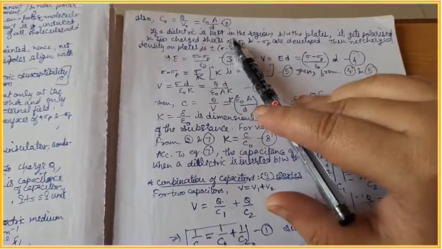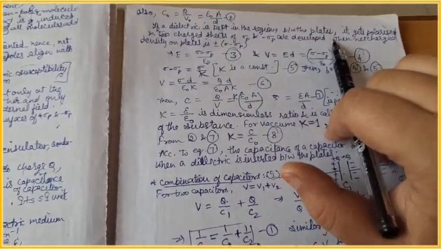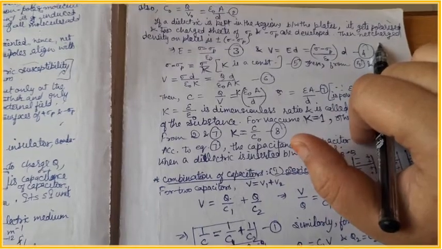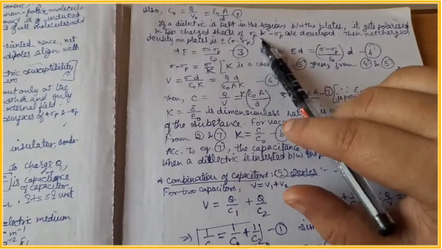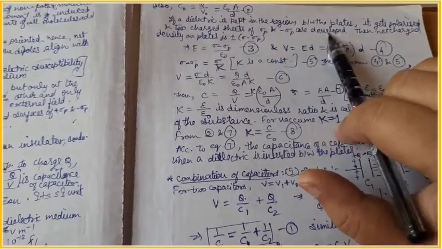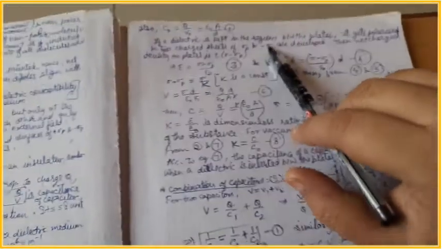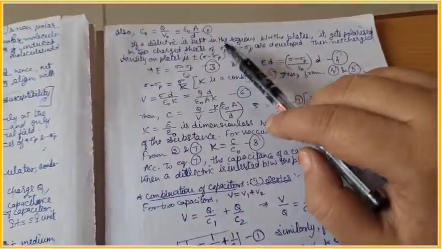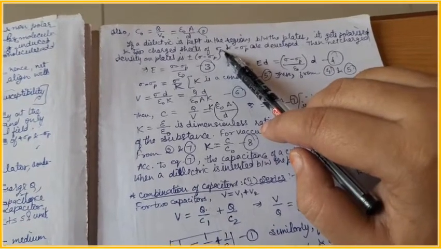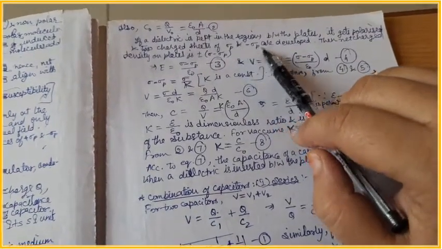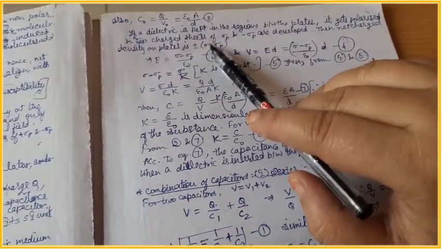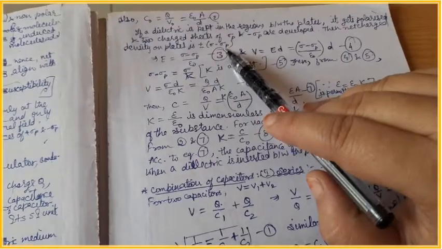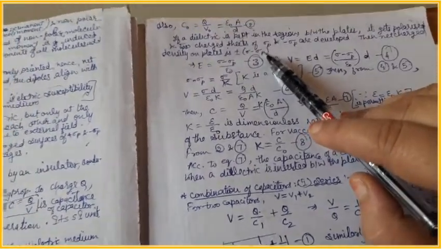Now, if a dielectric is kept in the region between the plates, then it gets polarized and two charge sheets, or two charge layers, of plus sigma p and minus sigma p are developed. We have already studied this concept of polarization and how the two terminal layers become charged with charge densities plus sigma p and minus sigma p. So the net charge density on each of the plates will be sigma minus sigma p, plus minus. Now how does it happen?